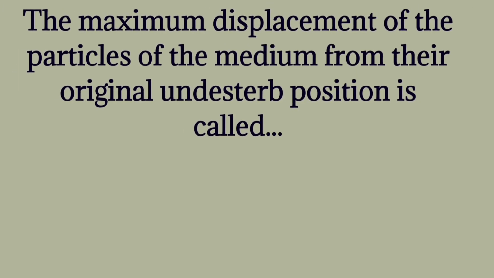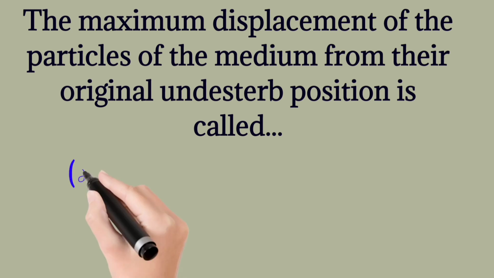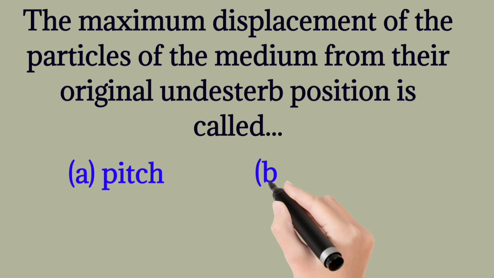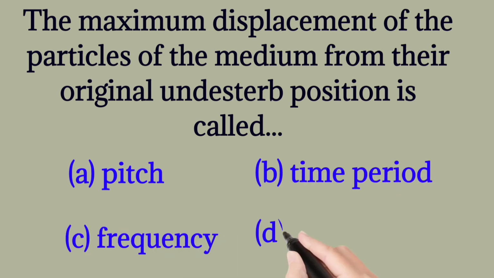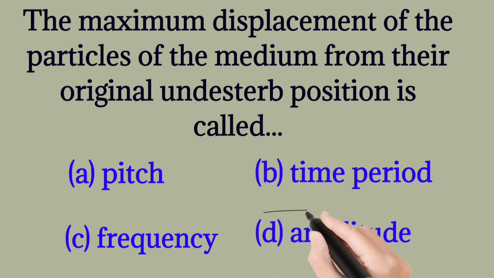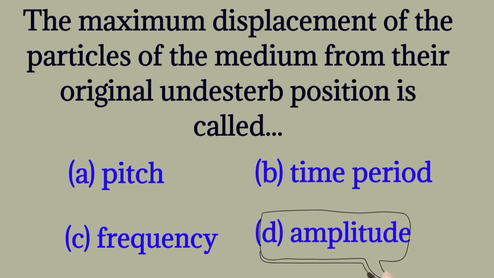The maximum displacement of the particles of the medium from their original undisturbed position is called pitch, time period, frequency, amplitude. The correct one is amplitude.